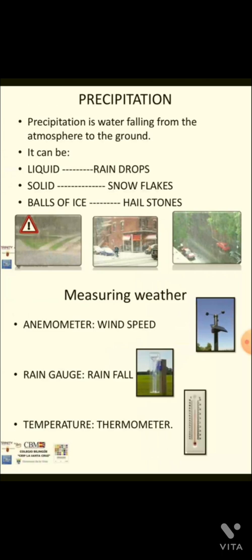Next topic is precipitation. Precipitation is water falling from the atmosphere to the ground. Means you know that during evaporation, water changes into vapor form, gaseous form, and spreads into the atmosphere. When it comes back to the ground, then it's known as precipitation, water falling from the atmosphere to the ground. It can be liquid in the form of raindrops. Means whenever it precipitates from the atmosphere in liquid form, then these are raindrops.